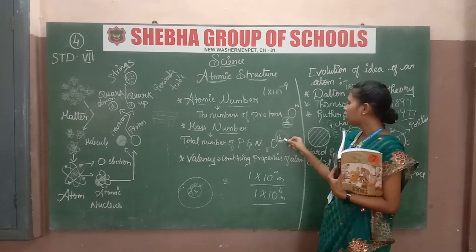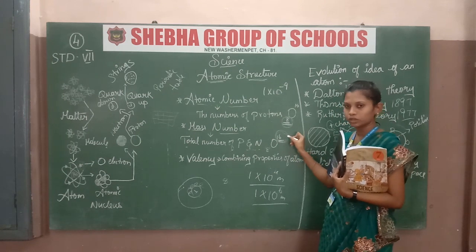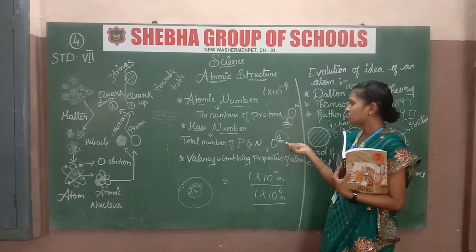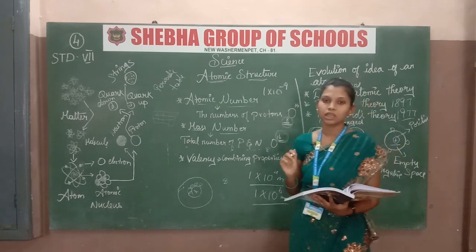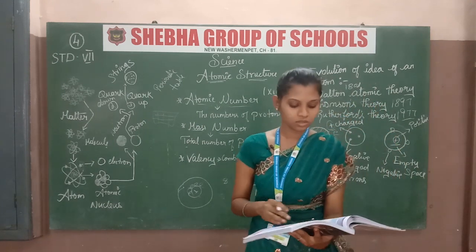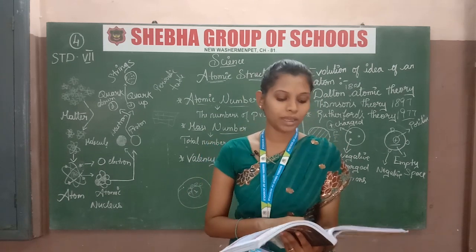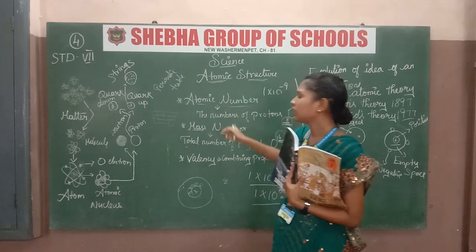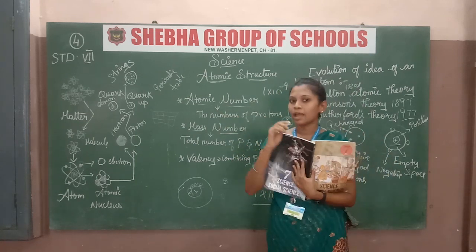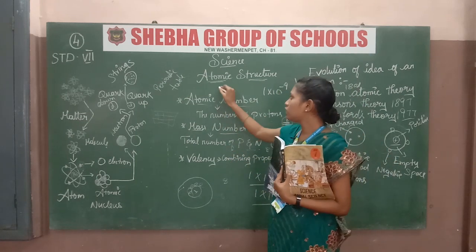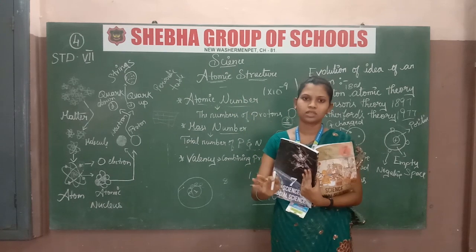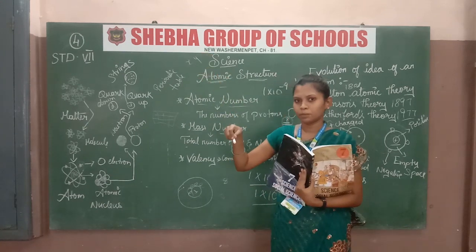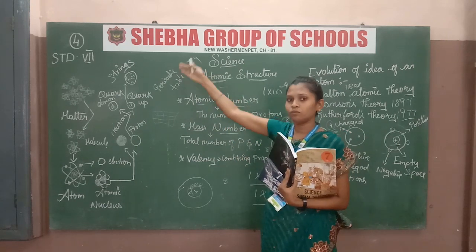Mass number is written upward. So the total number of protons and neutrons is 16. These are the basic forms to know the structure of the atom and the mass number. And one more thing: they will denote the atomic number. In maths, when no number is given in a question, we have to find the x value or y value, because there is no number, we have to find it.